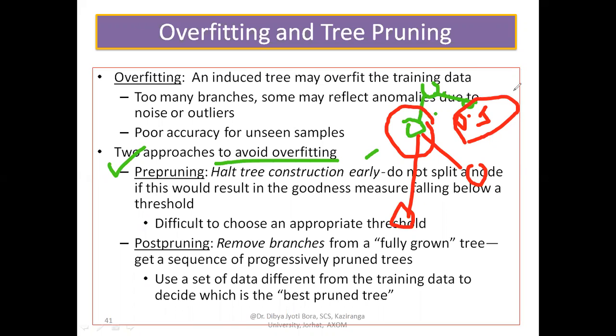Okay, so now we'll consider say 0.7 a threshold value. We will split that node only when it reaches the threshold value. Otherwise, we'll halt the tree construction. मतलब है कि थ्रेशोल्ड वैल्यू पास किया तभी हम उस पार्टिकुलर नोड को स्प्लिट करेंगे। अदरवाइज वी आर नॉट गोइंग टू स्प्लिट इट, राइट?